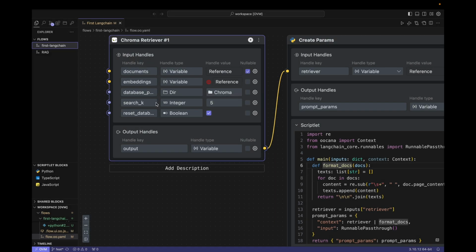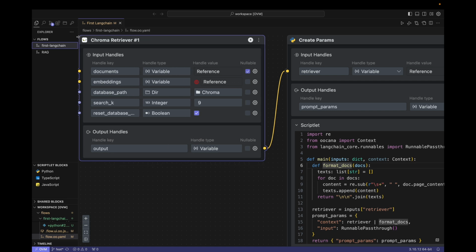This field, search K, means that only the top 5 contents of the documents searched by the user's question are written into the context. I think it can be more, let's search 10 documents. Of course, this is adjusted according to the needs. There is no requirement to search 5 or 10. The last field is called reset database at beginning. This is not fully displayed. I drag it a little bigger.